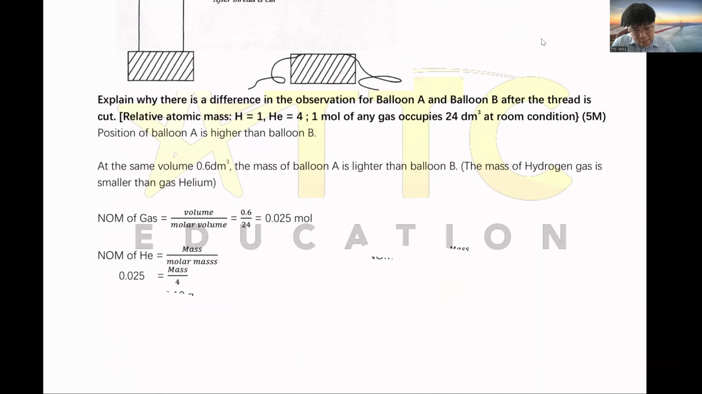Okay, so now I calculate the mass. If the number of moles of helium is 0.025, and the mass is 4, then 0.025 times 4, I will get 0.1 gram.